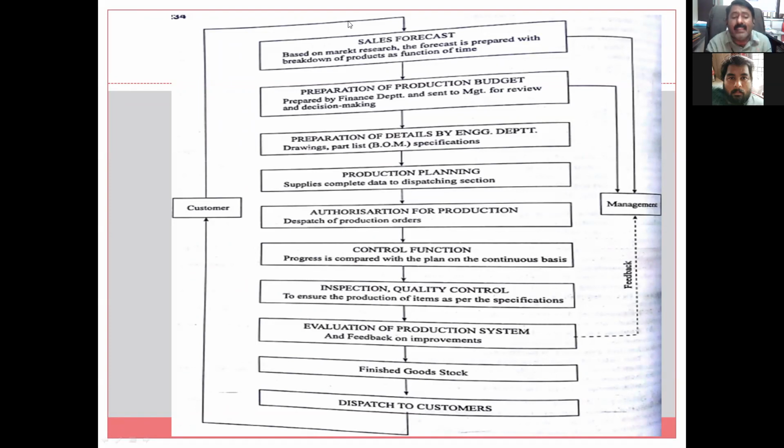Now, how will it go? Next is inspection and quality control, to ensure production of items as per specification. Now silencers are produced, piston rings are produced, whatever parts are required. We are demanding from that particular company 30,000 silencers per month, so 35,000, 35,000, 30,000, whatever the demand. They are providing 35,000 in quantity, but what is the expected quality of that silencer? If it is not met, then what is the use of the quantity? So we check and inspect whether it is as per our requirement or not.